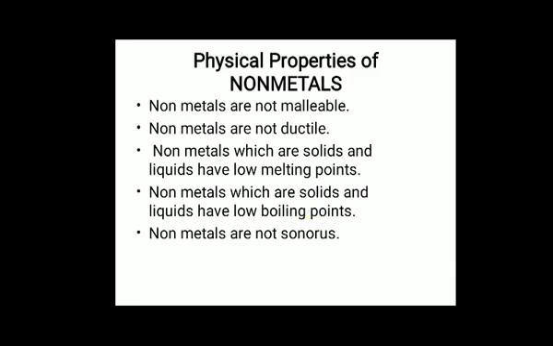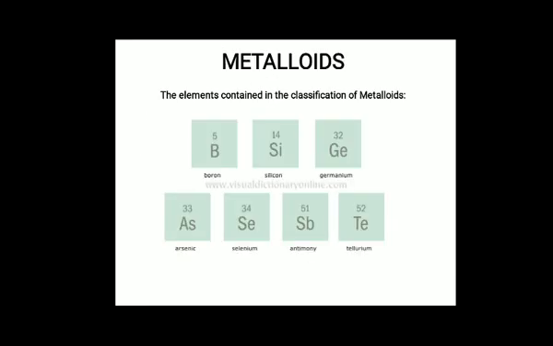Non-metals are not sonorous. As we already discussed, if you drop a wooden or plastic scale, it will not produce the same sound as a steel or metallic scale. These are some of the physical properties of non-metals.